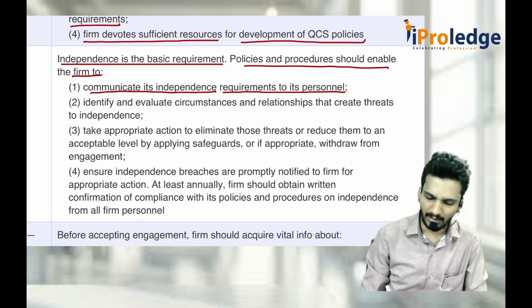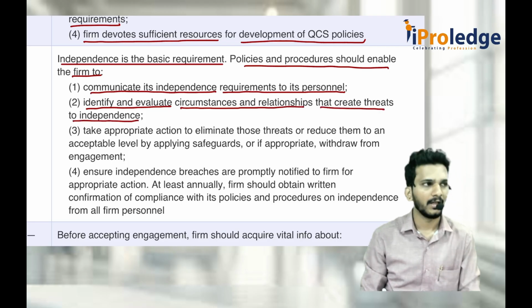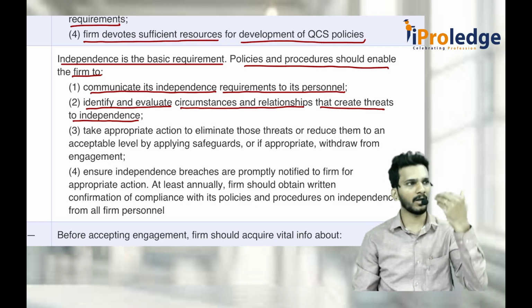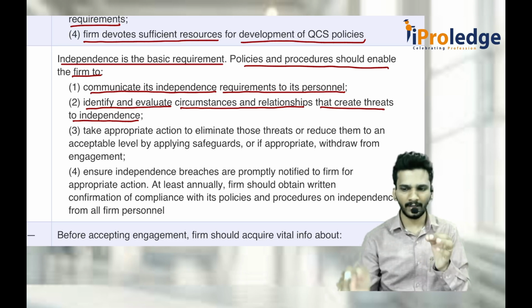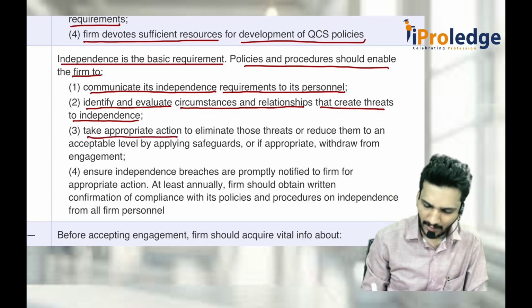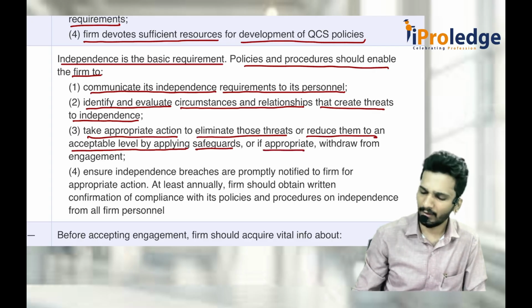Again, the policy should also be there for identifying and evaluating circumstances and relationships that might create threats to independence. For example, if any partner is there and the partner's wife or relative is a director or in any top level position in the company, that means there is a threat to independence. Maybe an advocacy threat, maybe a familiarity threat, maybe self-interest, any threat can be there. Your firm's policy should be such that it easily identifies whether there is a threat or not. Then you should take appropriate action to eliminate those threats or reduce them to an acceptably low level by applying safeguards. If not possible, withdraw from the engagement.